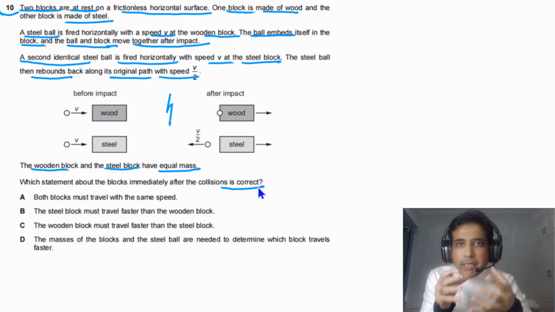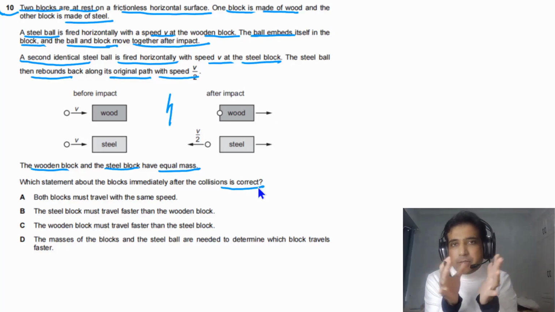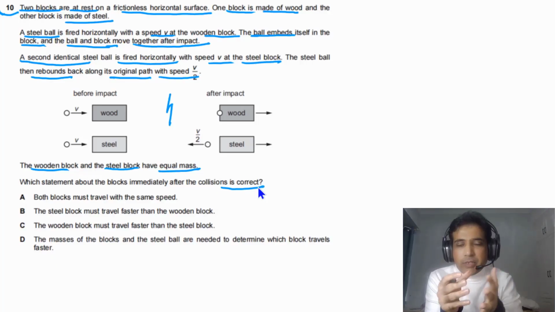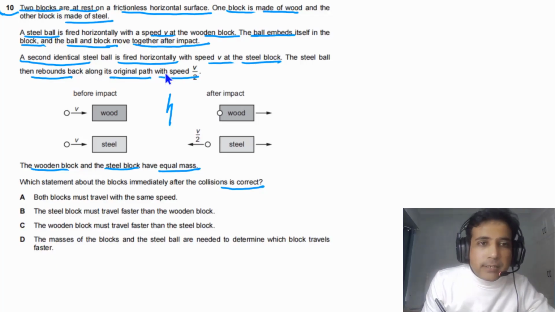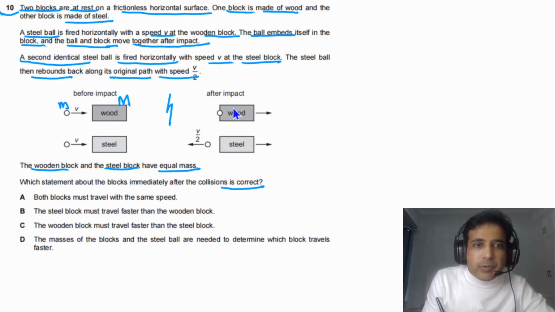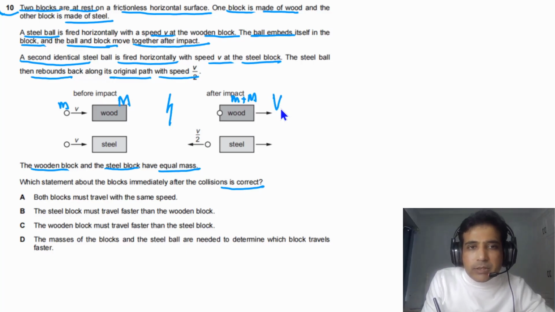So we need to apply conservation of momentum for the wooden block and conservation of momentum for the steel block. And then we can find the speed and then we can figure out the answer. First of all, imagine that the mass of the steel ball is m and the mass of the wooden block is capital M. So here we have m plus capital M. This speed is v. So the speed after impact we can say is capital V, or simply we can say this one is v prime.